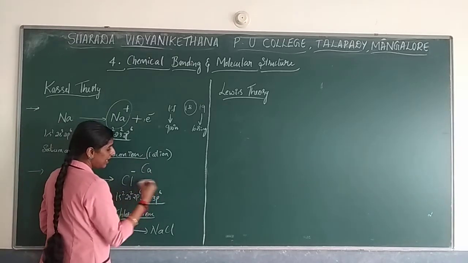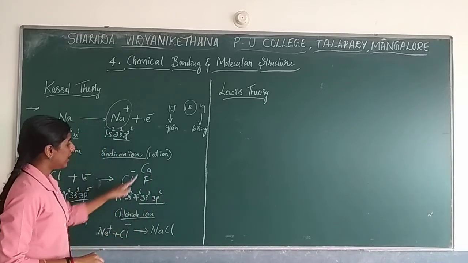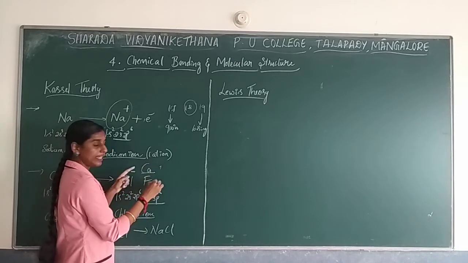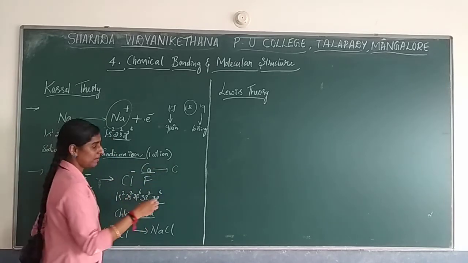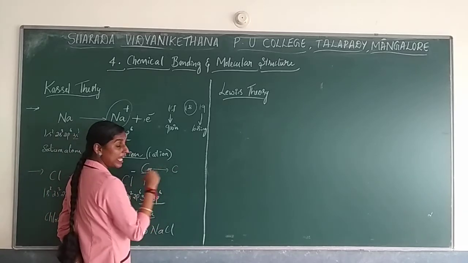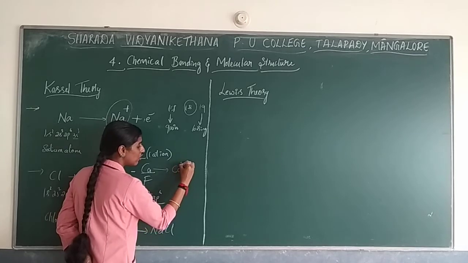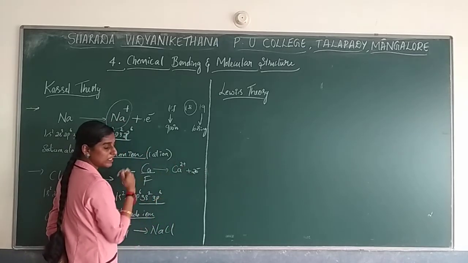Write the electronic configuration of calcium. Not 1 electron, 2 electrons will be there in the outermost shell with calcium. Alkaline earth metal, second group element. So it loses 2 electrons.